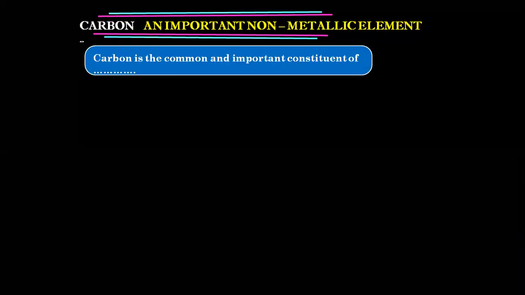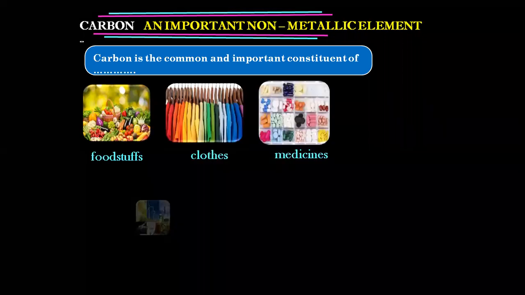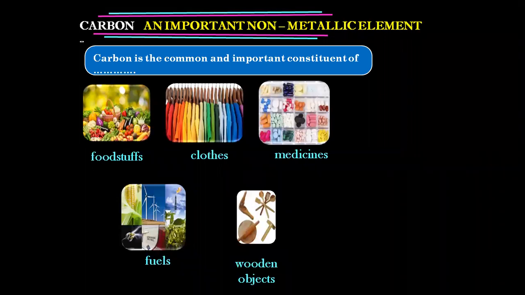So why is carbon an important element here? Because carbon is the common and most important constituent found in all of the substances around us, like foodstuffs, clothes, medicines, fuels, and wooden objects as well. They all contain carbon as the important element.